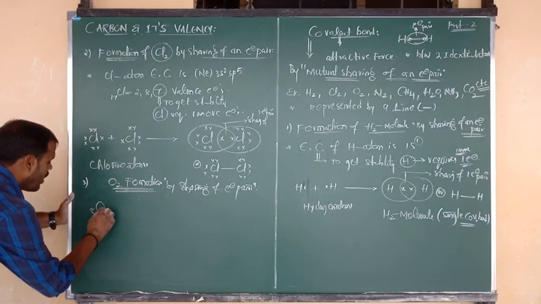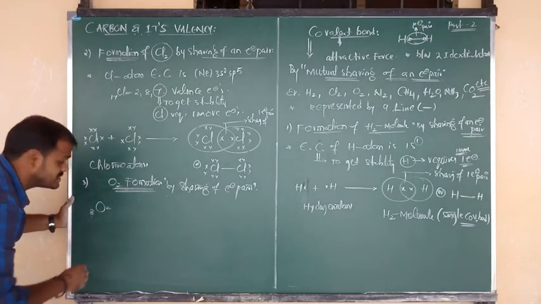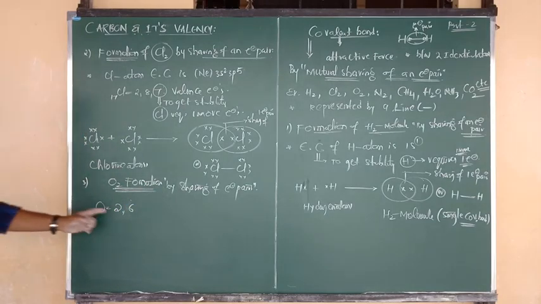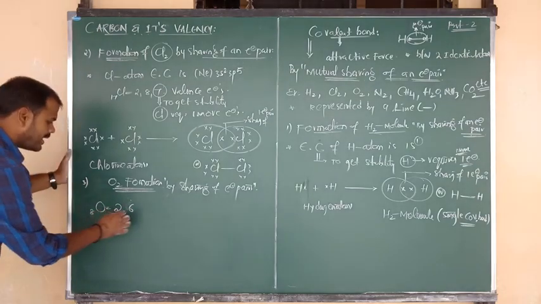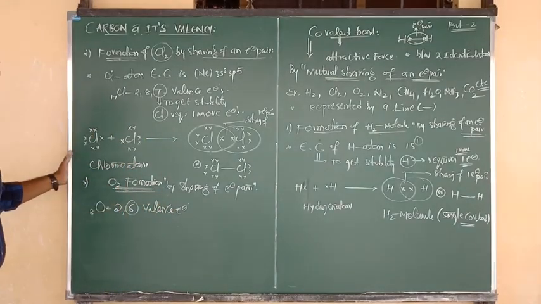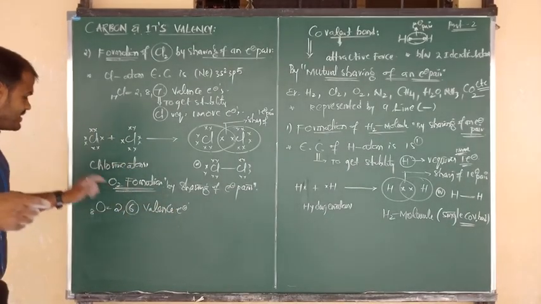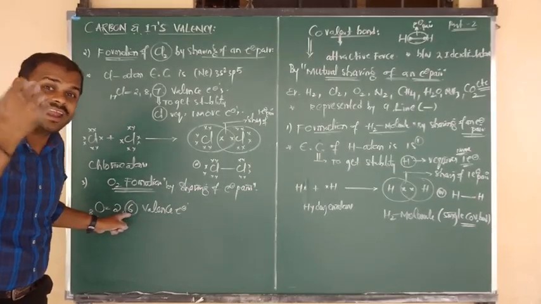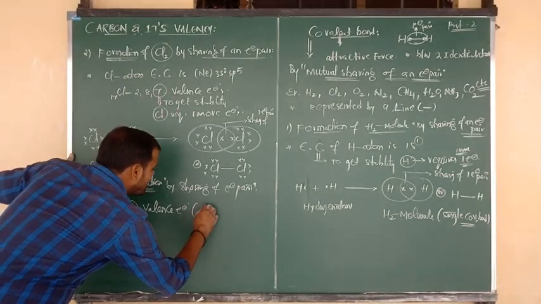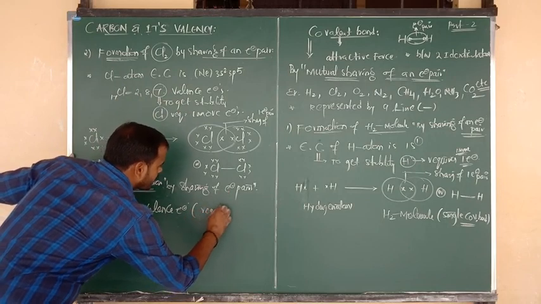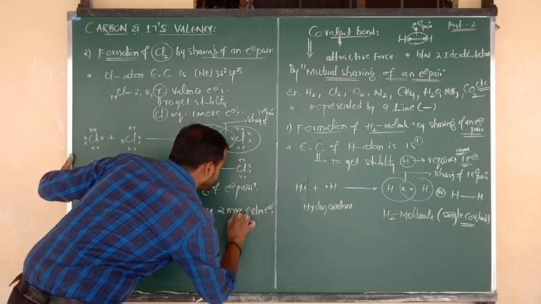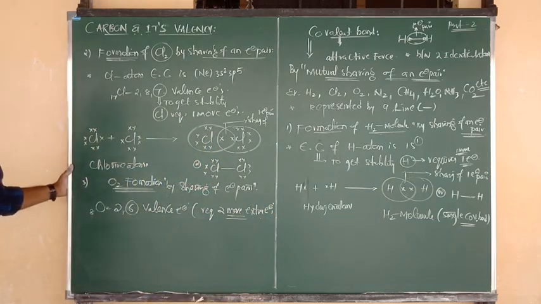Before that, the atomic number of oxygen is 8, and the electronic configuration is 2, 6. 2 plus 6 is 8. So how many valency electrons does the outermost orbit contain? The outermost orbit contains 6 valency electrons, but to get stability, 6 must become 8. That means it requires 2 more extra electrons. So to get stability, oxygen requires two more extra electrons.